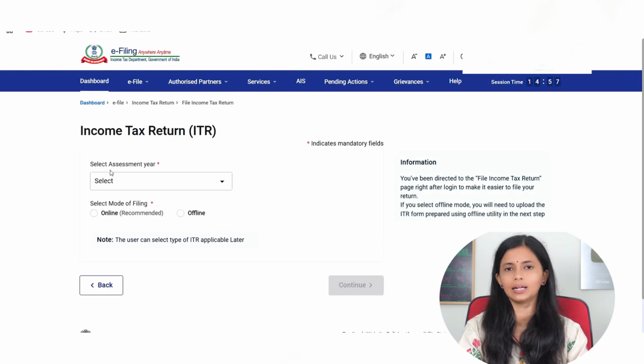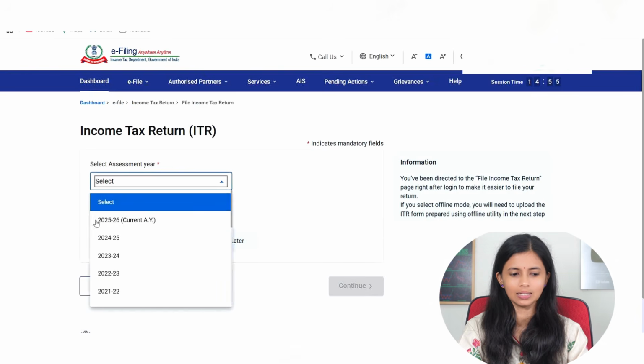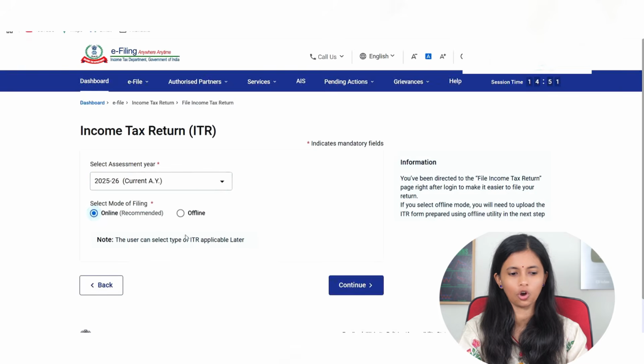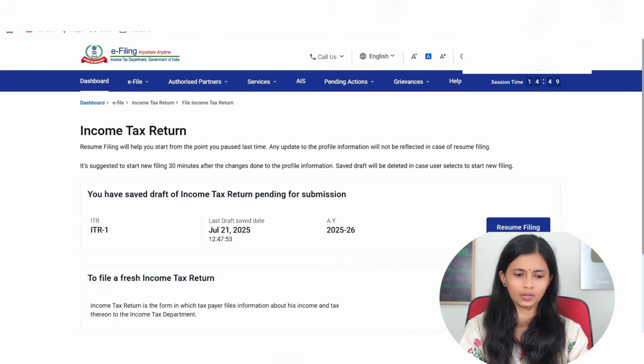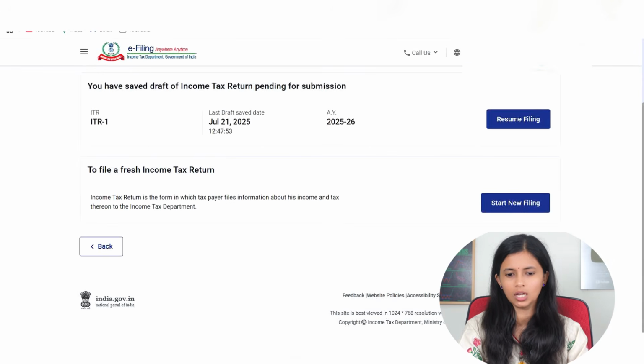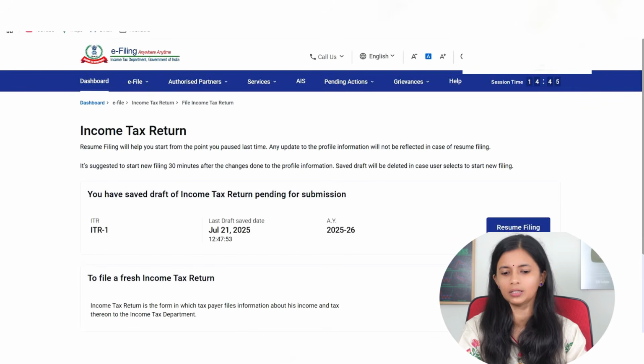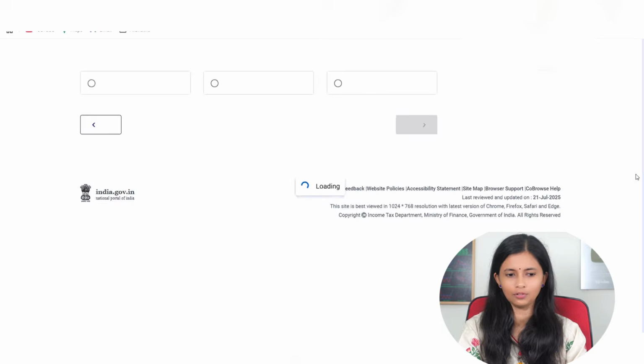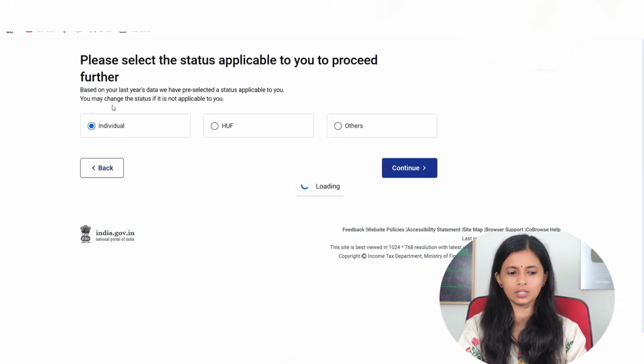It will take you to this page. Here you will have to select the assessment year. So for now, let us select this assessment year, that is 25-26, and select online and say continue. It will take you to this page. Here, since I have once opened this, it is asking me to resume filing, but when you initially start, you say start new filing. Here you will have to select the status. Your status is individual, so select individual.